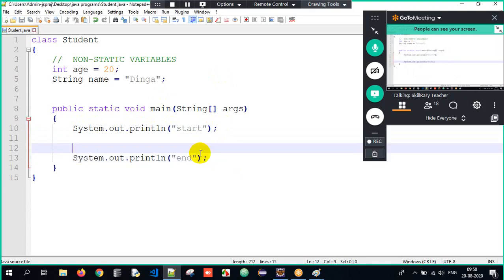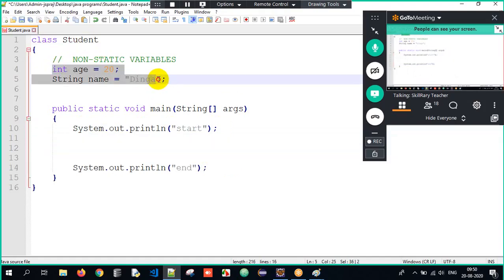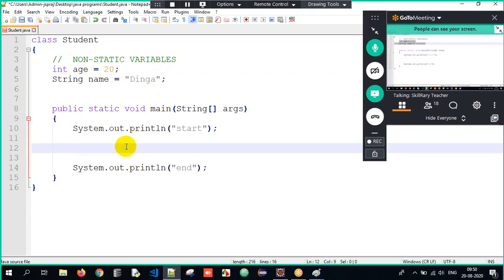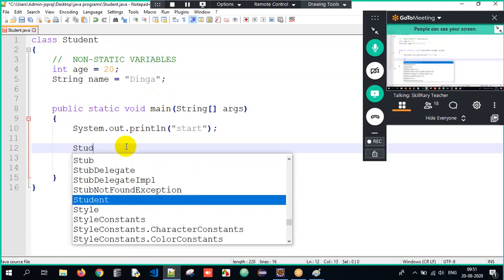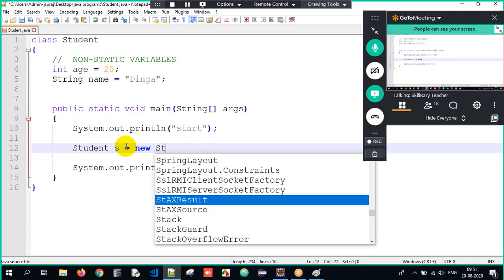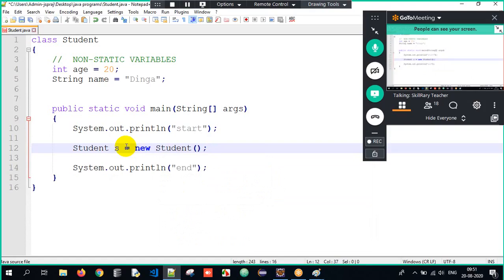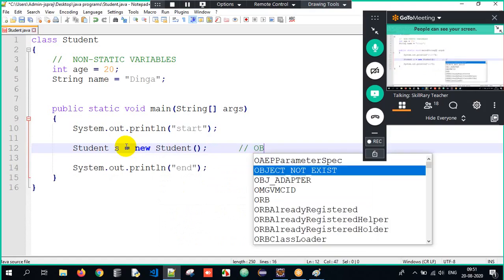Now, sir, in my Student class, I have two non-static variables, correct? Since a class is a logical entity, those non-static properties have to be explicitly loaded or stored in memory. For that reason, I need to create an object. How will I create an object? Class name is Student. Object name is s equals new Student(). This is nothing but object creation.